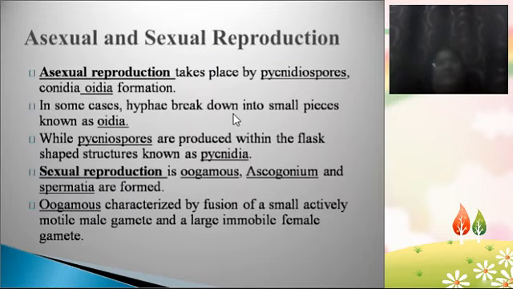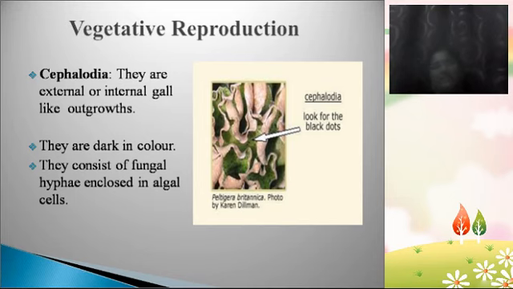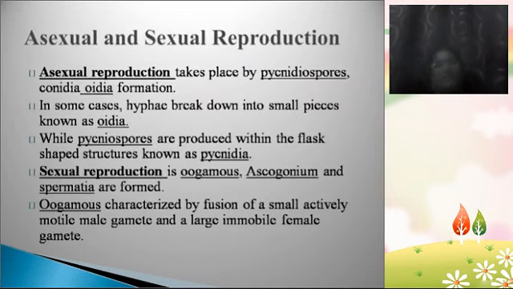So here, coming to asexual and sexual reproduction. Vegetative reproduction happens by Soredia, Isidia and Cephalodia, right? Coming to asexual and sexual reproduction, it happens by pycnidiospores, which are specialized spores formed in special flask-shaped structures. They are known as pycnidia. So in the flask-shaped structures known as pycnidia, pycnidiospores are present.